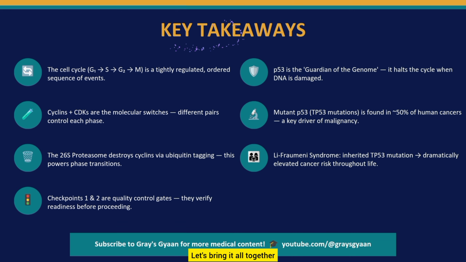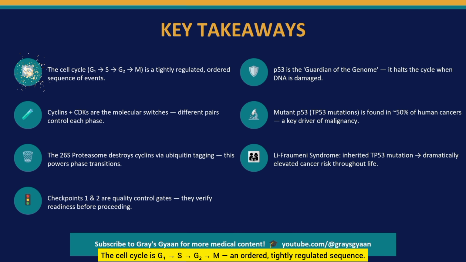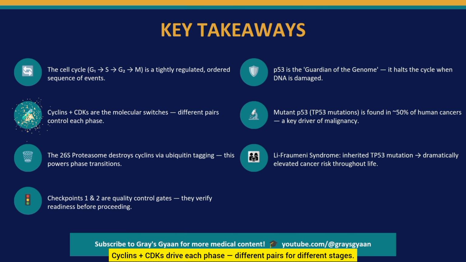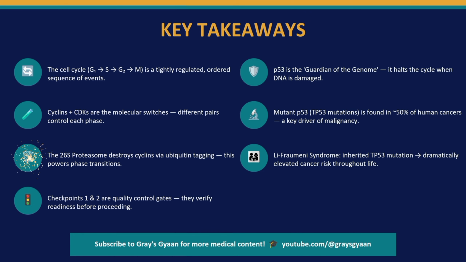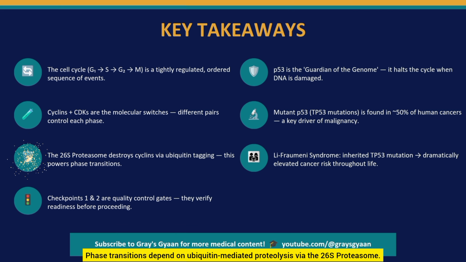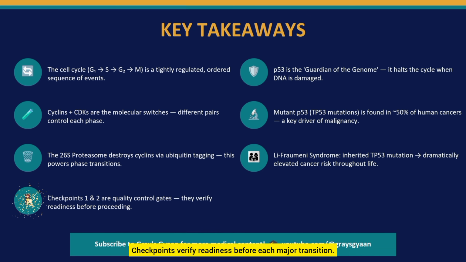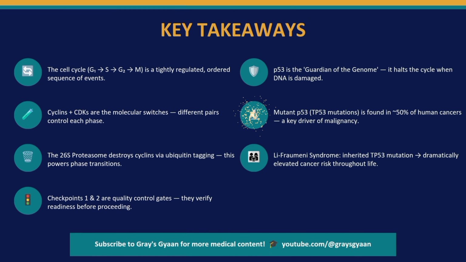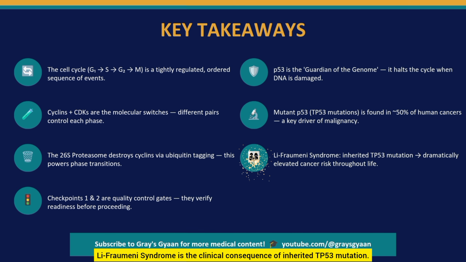Let's bring it all together. Your key takeaways. The cell cycle is G1, S, G2, M, an ordered, tightly regulated sequence. Cyclins plus CDKs drive each phase, different pairs for different stages. Phase transitions depend on ubiquitin-mediated proteolysis via the 26S proteasome. Checkpoints verify readiness before each major transition. p53 is the master braking system. It halts the cycle when DNA is damaged. Mutant p53 means no brakes, which leads to cancer. Li-Fraumeni syndrome is the clinical consequence of inherited TP53 mutation.